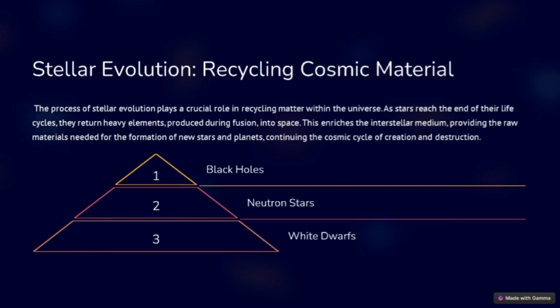The pyramid illustrates the three main types of stellar remnants: black holes, neutron stars, and white dwarfs, resulting from stellar evolution and categorized by their mass. The numbers 1, 2, and 3 represent the relative mass of the original star, with 1 representing the most massive stars forming black holes.